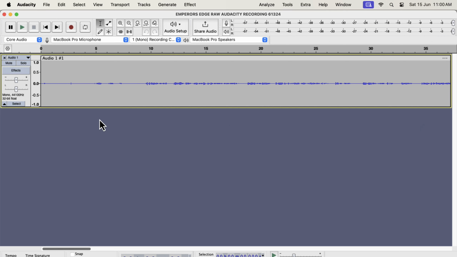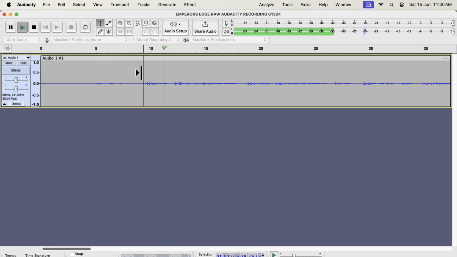Let me show an example of that. The recording you see on the screen is a raw recording. It has not yet been processed or edited. However, the audio recording level is far from the ideal level. If I play it, you will see that it is hardly touching -24 dB. Ideally, the recording level should cross -12 dB or be around that. This audio was recorded with a lower gain, so the recording level was lower.